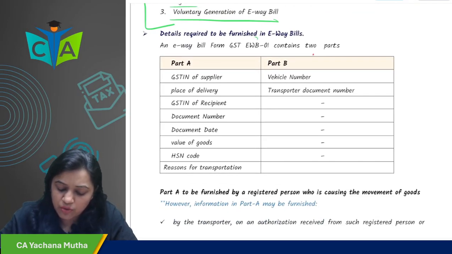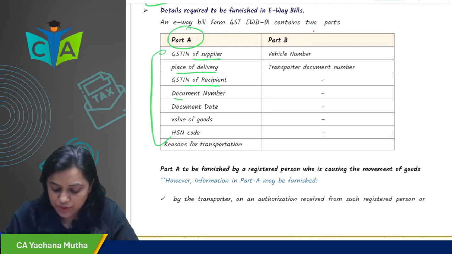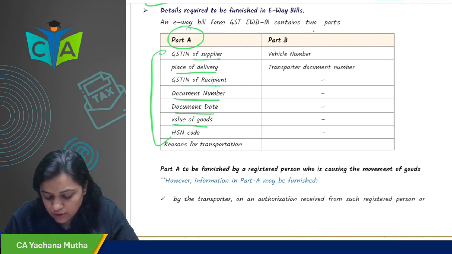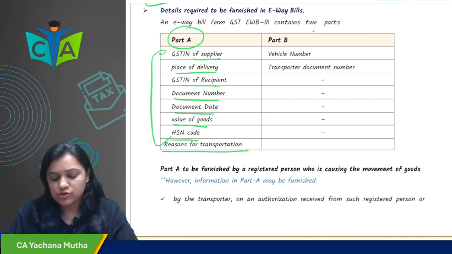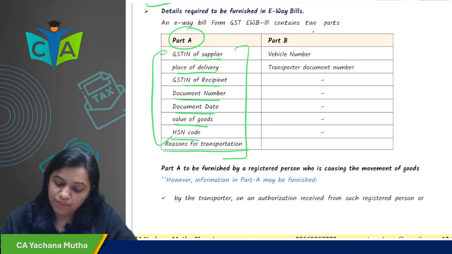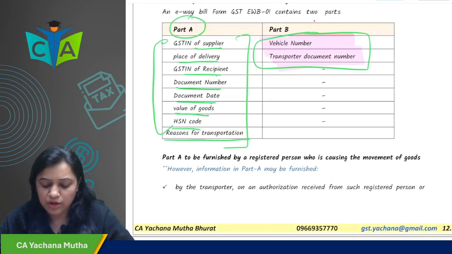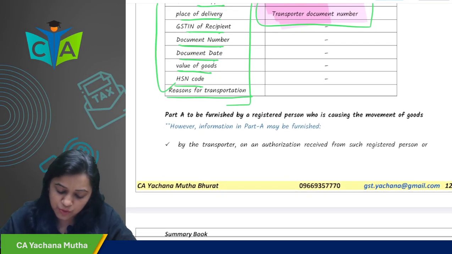What are the details required in GST EWB-01? The details required are in Part A. In Part A, you have to give details like GSTIN of supplier, place of delivery, GSTIN of recipient, document number, document date, value of goods, HSN code, and reason for transportation. You fill all these details in Part A. And in Part B, you will fill the vehicle number and transport document number.